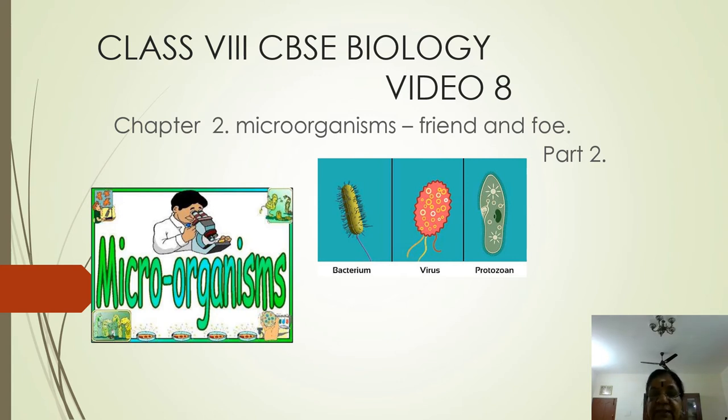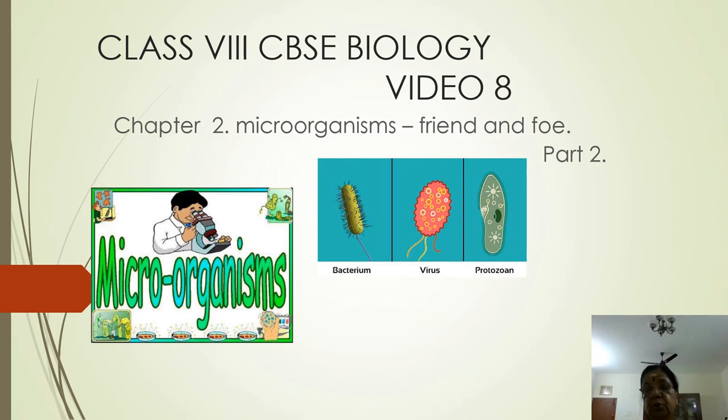Then, pathogens are harmful organisms which cause disease in human beings, plants and animals. I repeat, pathogens are harmful microbes which cause diseases in humans, plants and animals.